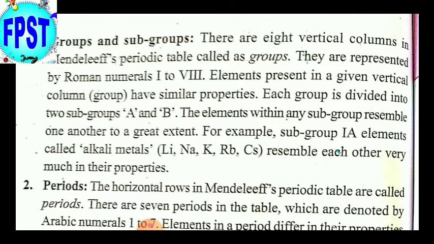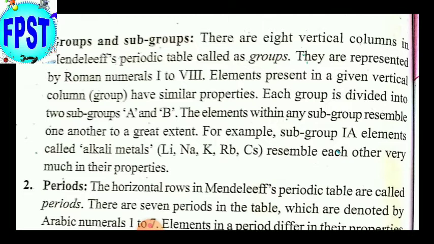The groups are represented by Roman numerals 1 to 8. Elements present in a given vertical column have similar properties. Each group is divided into 2 subgroups, A and B. The elements within any subgroup resemble one another to a great extent.